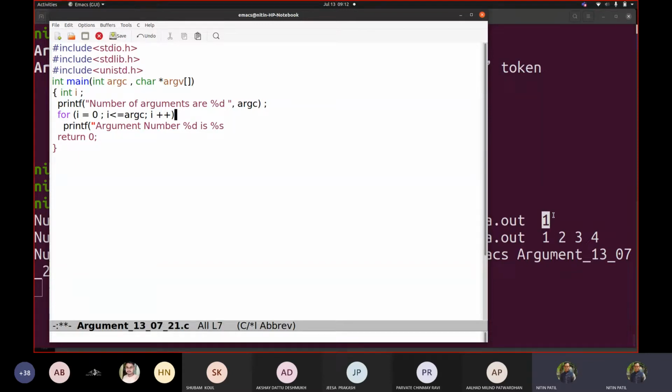Now why am I writing %s? Because we have taken this as a string argv, argument list or argument vector. Argc is argument count. Okay, so argc is argument count and argv is argument vector.